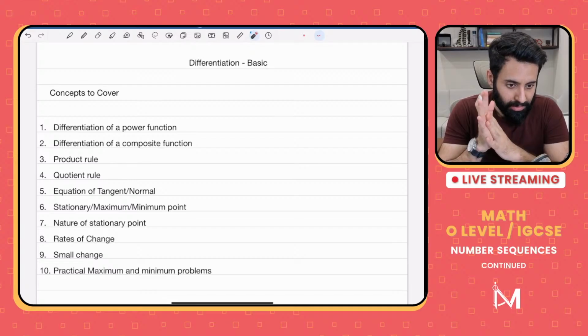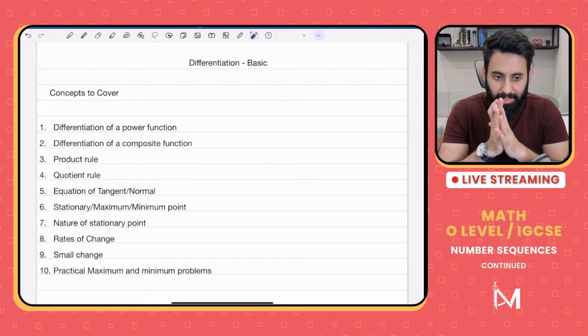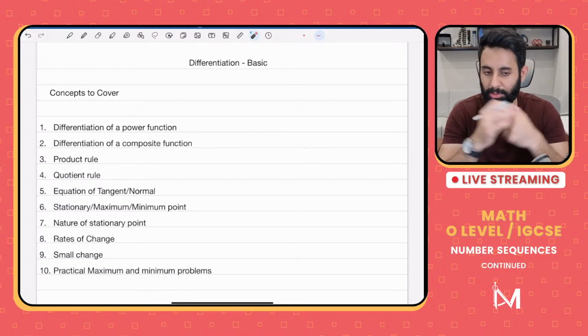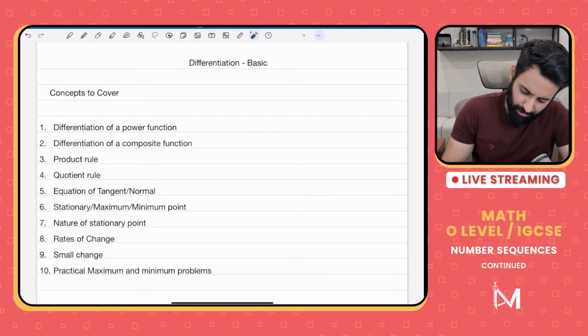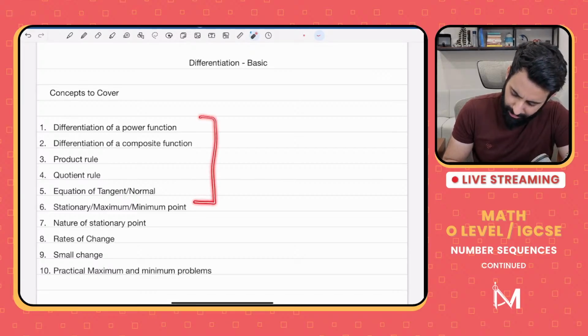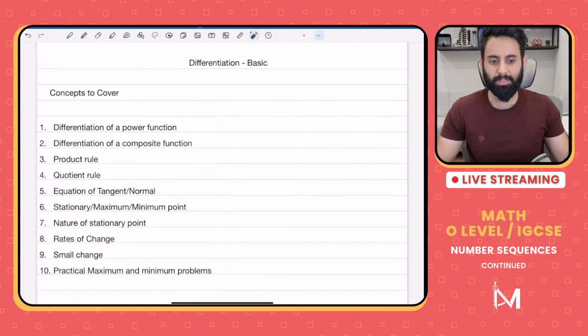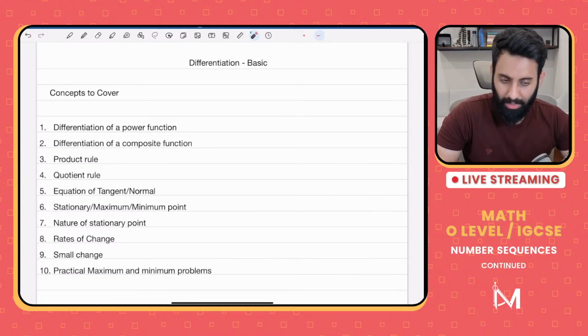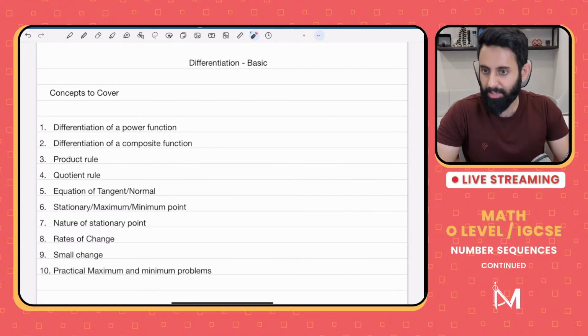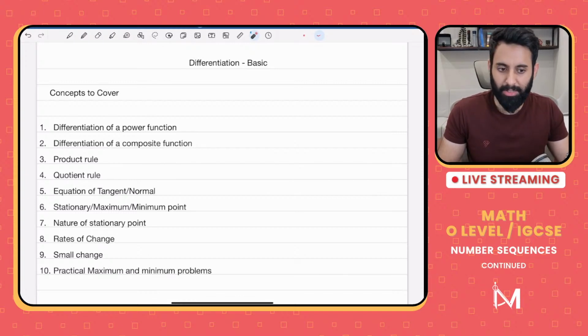Sir, can we do questions where trigonometry is involved? Yeah, we'll do. Like I said, this is just the basics, the basic part of differentiation. We will inshallah do more complex ones as time progresses. So I think in today's class, maybe we will be able to cover the first 5 parts. Let's see. I'm not going to set ourselves a target. Let's make sure that we do everything in detail and let's see how much we can cover. After this, integration. All right, so let's start.